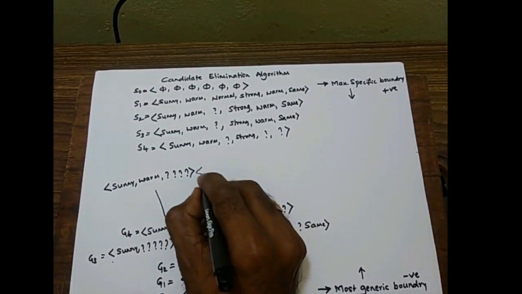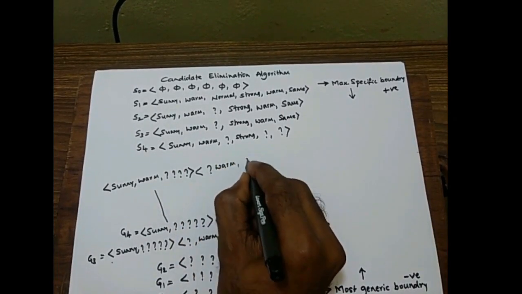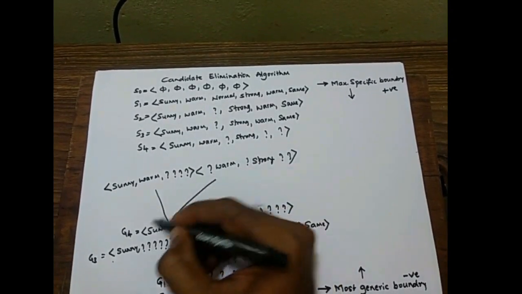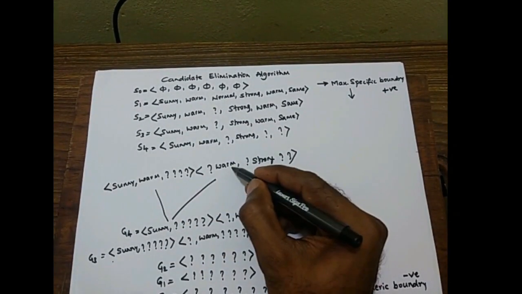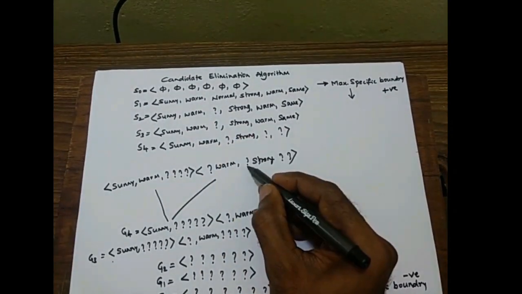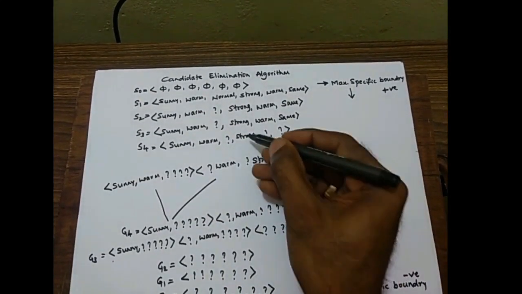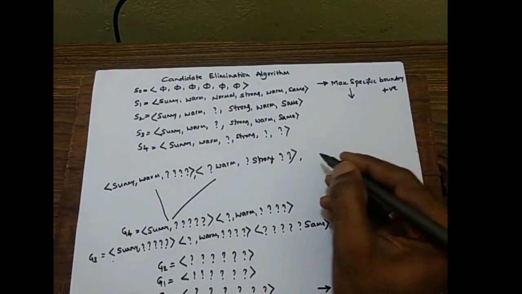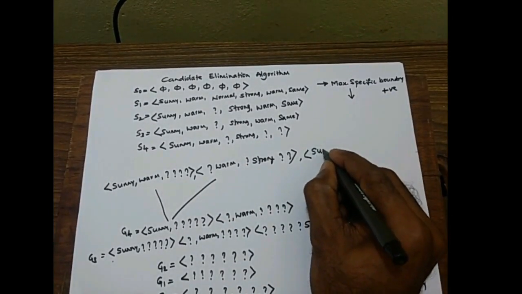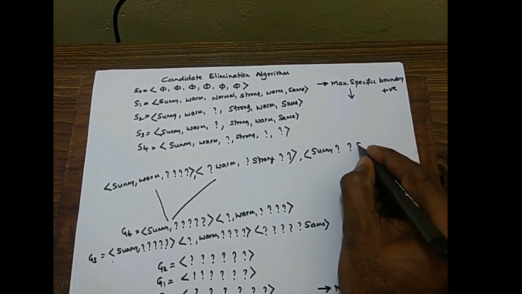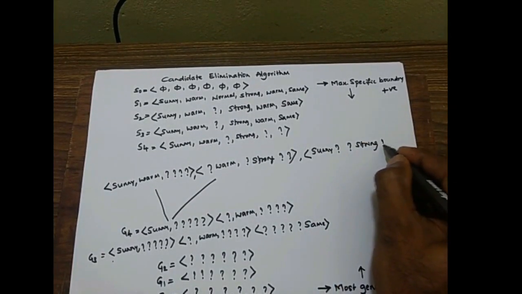Another possibility is question mark, warm, question mark, strong, question mark and question mark. Question mark means anything, so Sunny we can take. Warm means warm is already here. Another question mark means again any value can be accepted. Strong is already there. This is one more possibility. Third possibility is Sunny, question mark, strong, question mark and question mark.